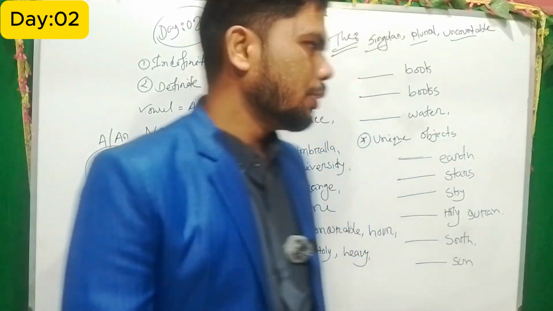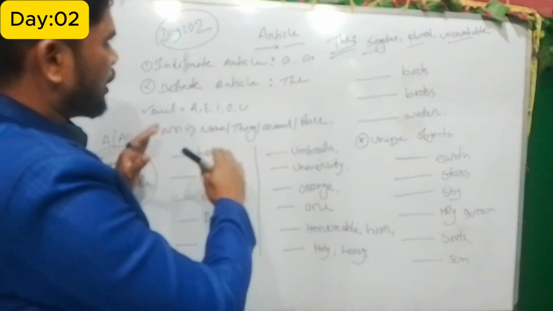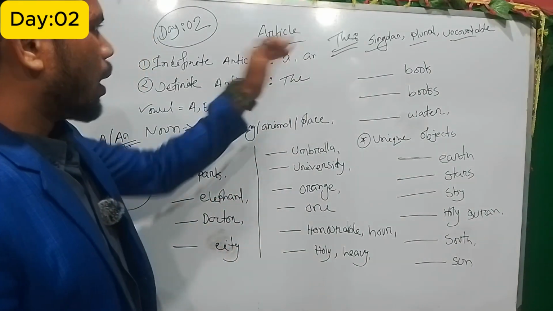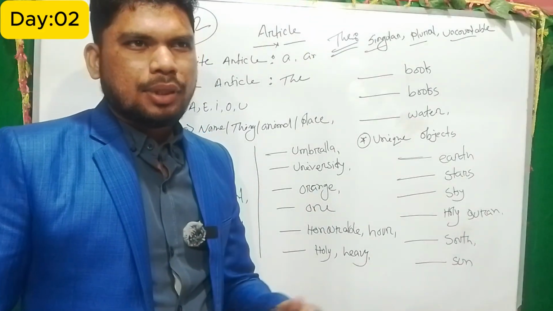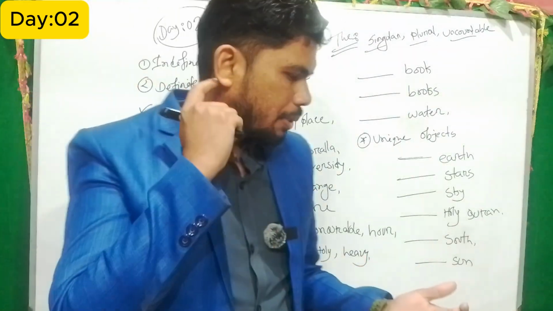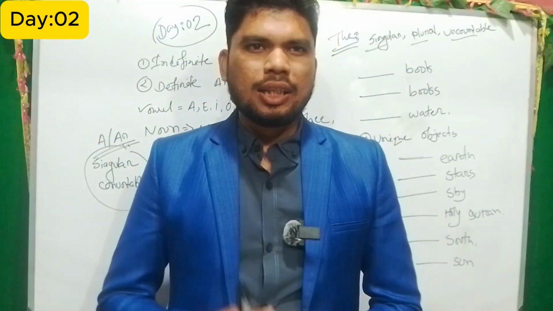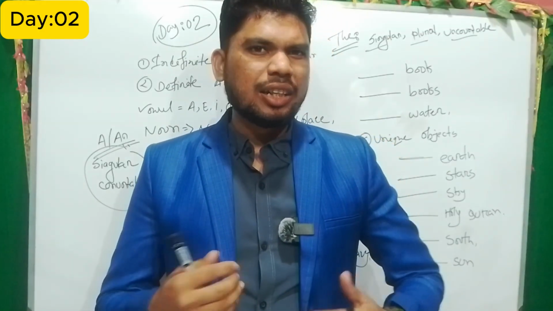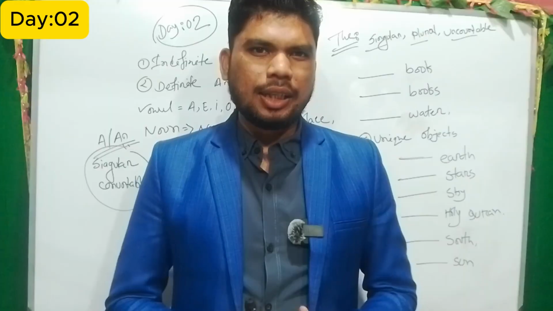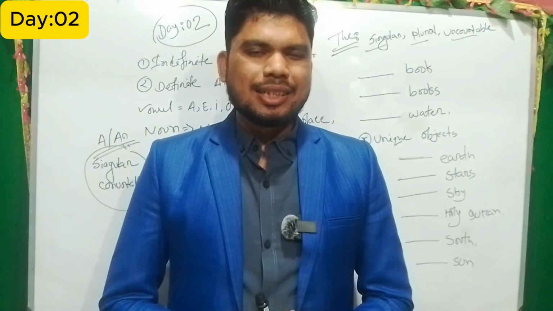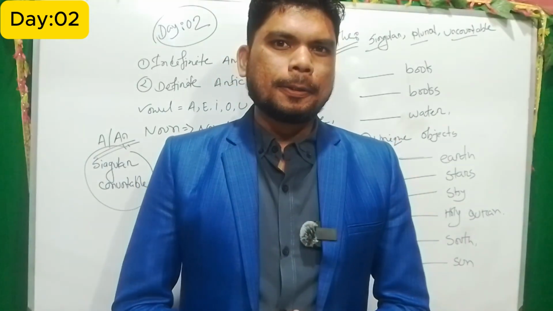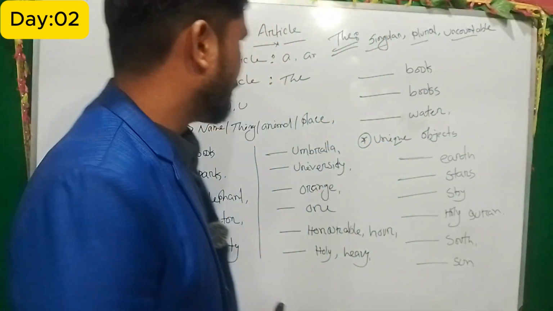Okay, so come to the board. Here I tried to cover one slide on the board. Just look at the board. So article, as I already mentioned, is sometimes called determiner. So what is the article? Maybe I forgot to tell you one thing, that this is my day 2. It is related to my previous video. My previous video was about alphabet and letters, where I discussed vowels and consonants, and that is related to today's topic.